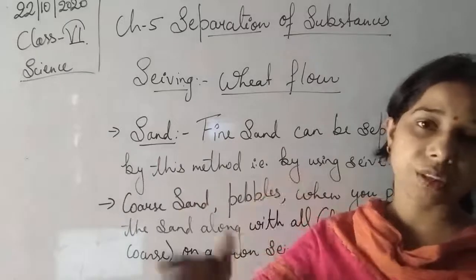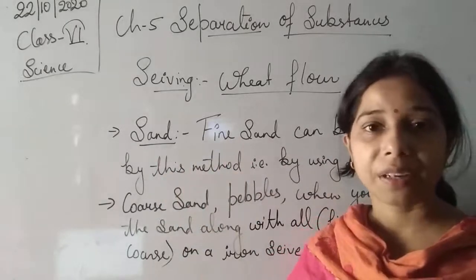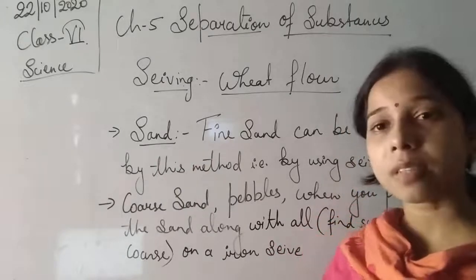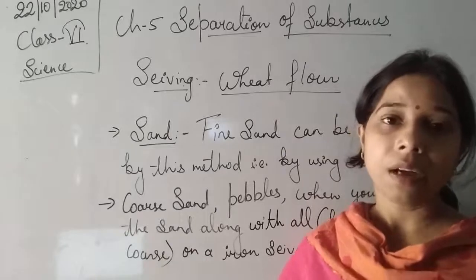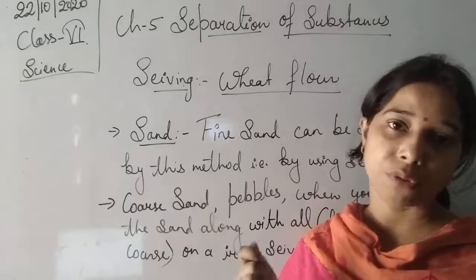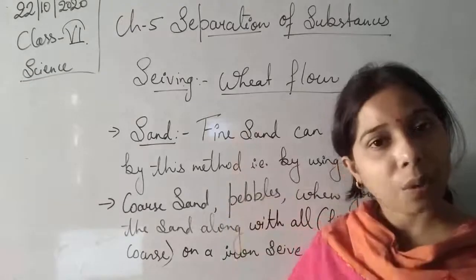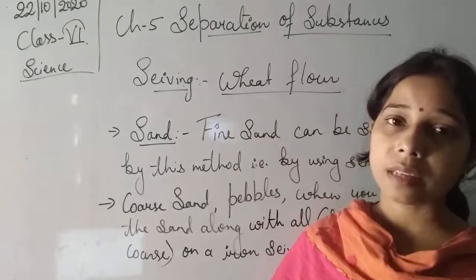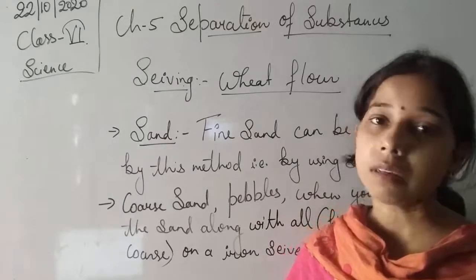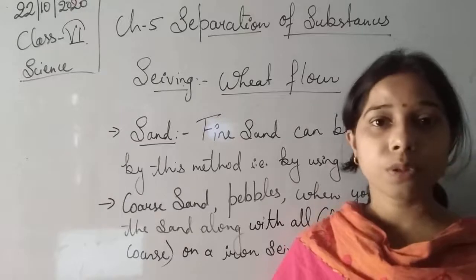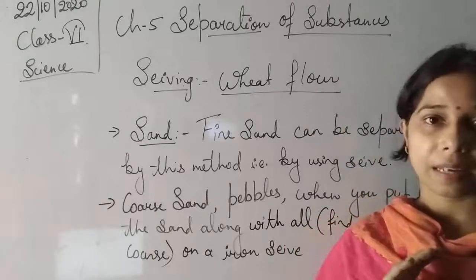When you put all the sand, along with the fine sand, the pebbles and the coarse sand together, on the sieve and start moving it back and forth, you will find that the fine sand particles will come outside while the coarse sand and the pebbles will remain on the sieve. So by this we are able to separate the coarse sand particles from the fine sand.